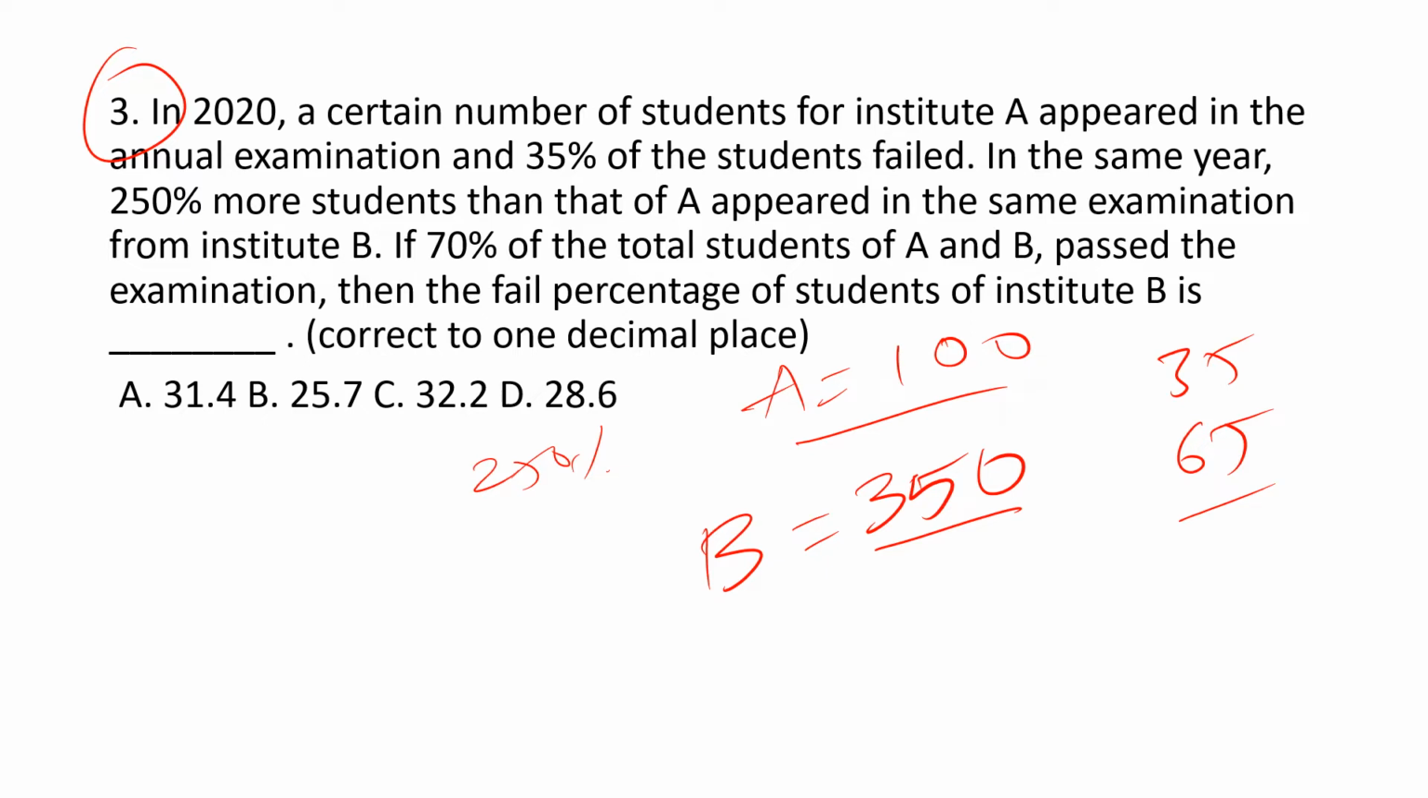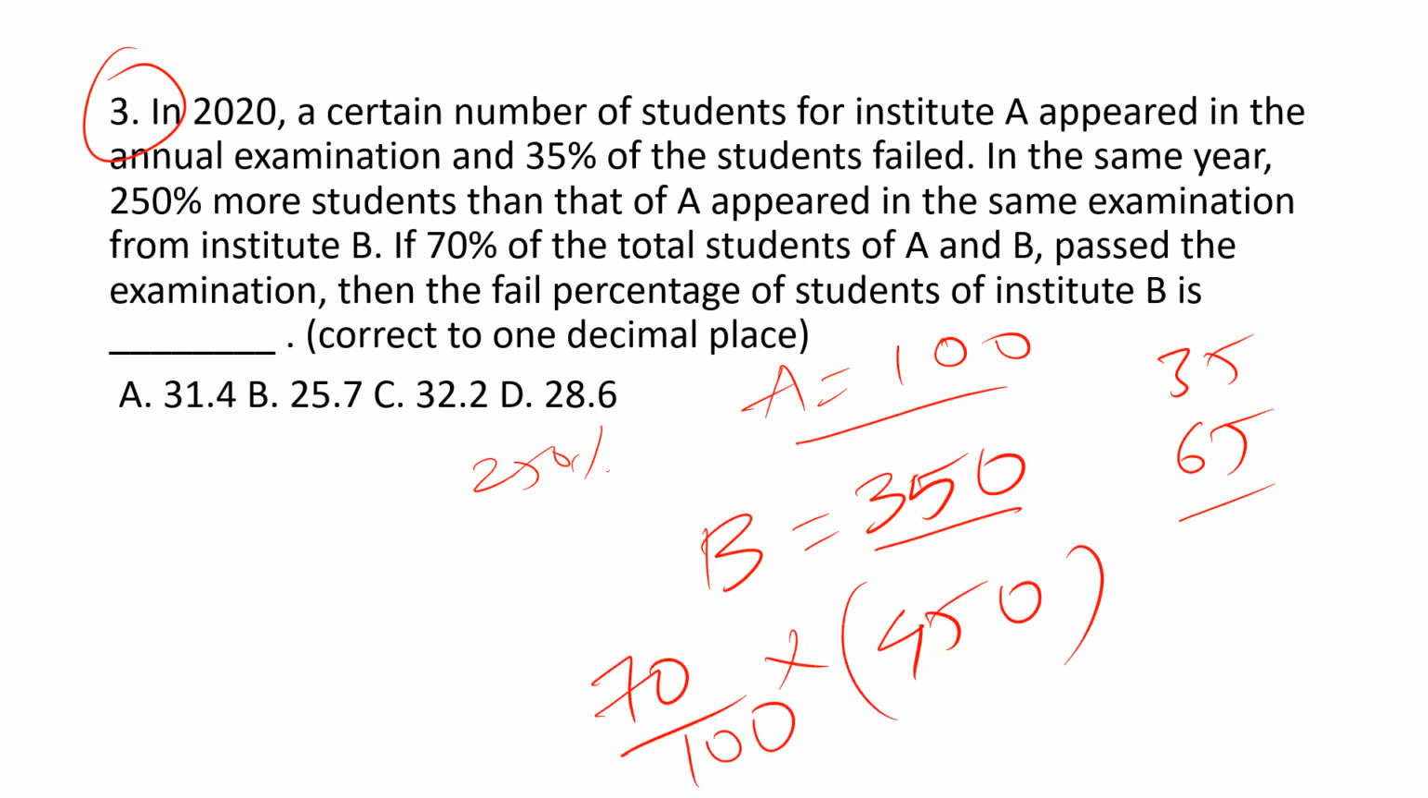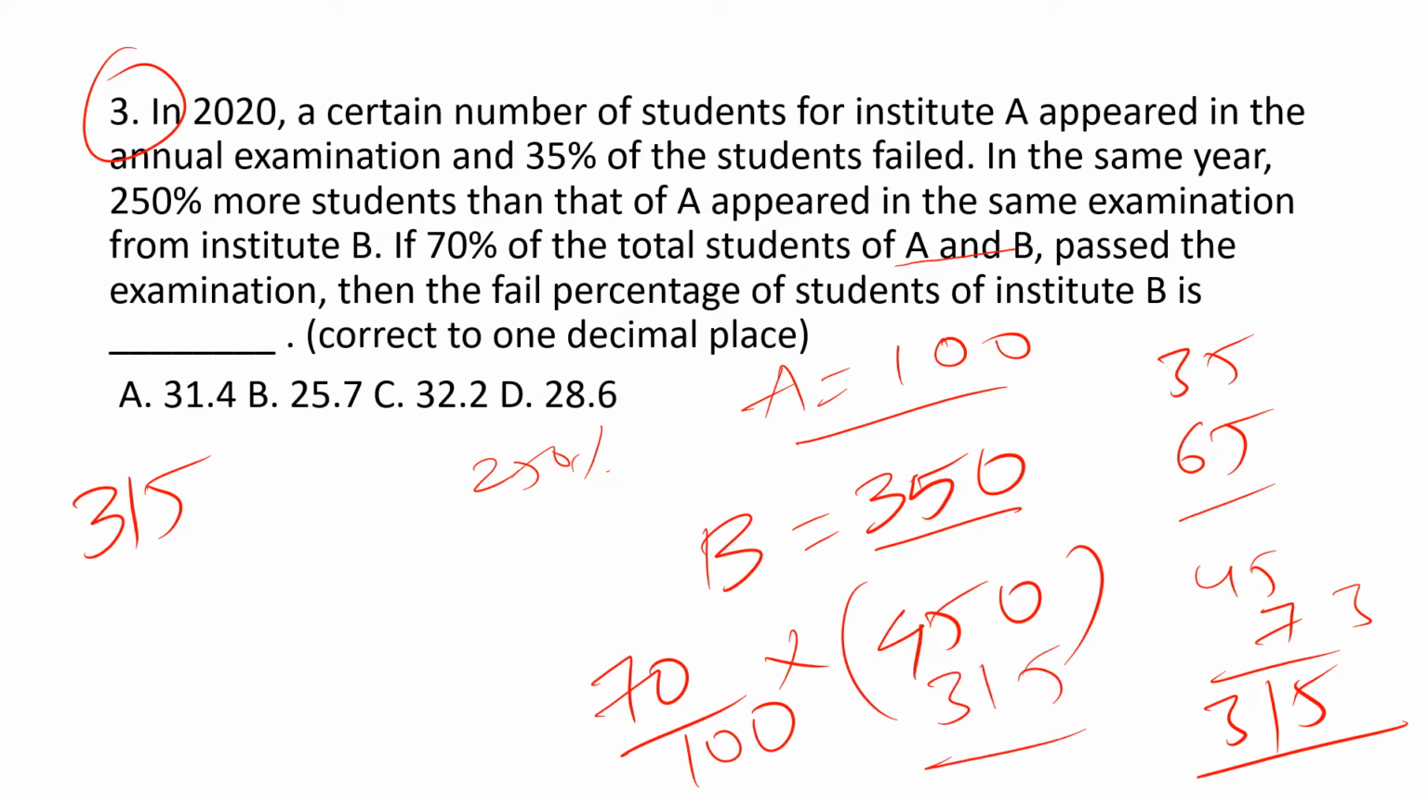70% of the total students, 350 plus 100, 450. 70% becomes 70 by 100 into 450. What will be the value? 315. So 315 students from both A and B passed the examination. And how many students failed? 450 minus 315, 135. Total students failed are 135.